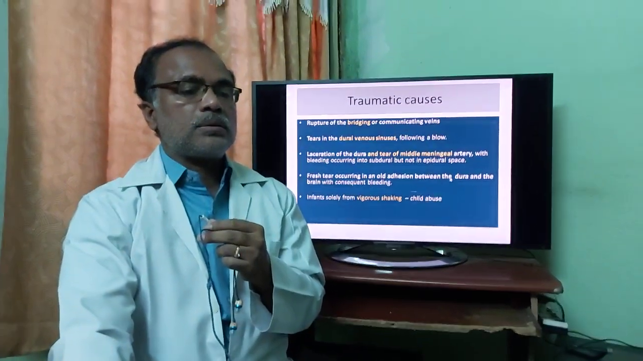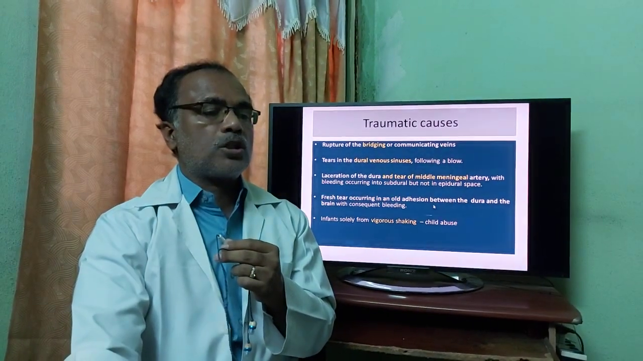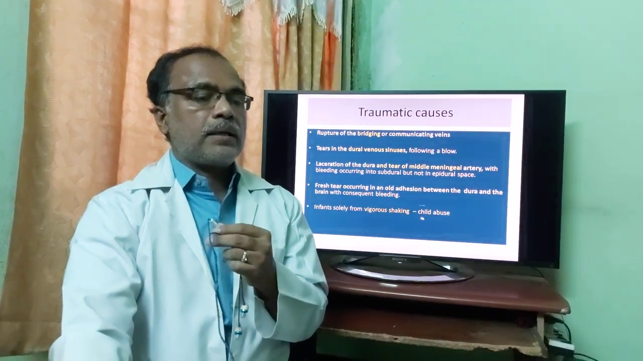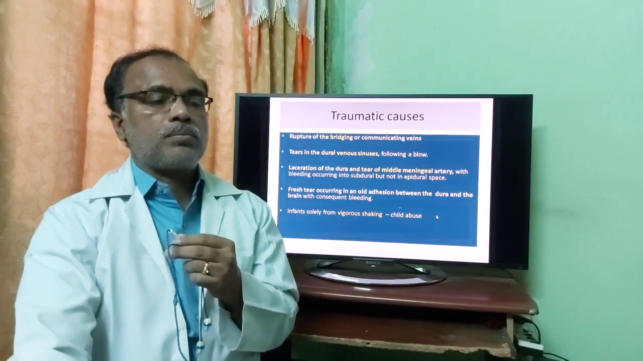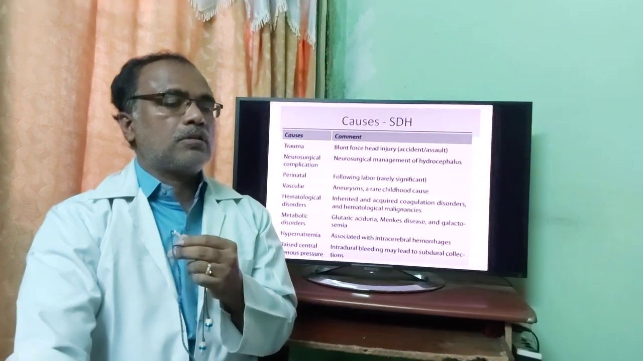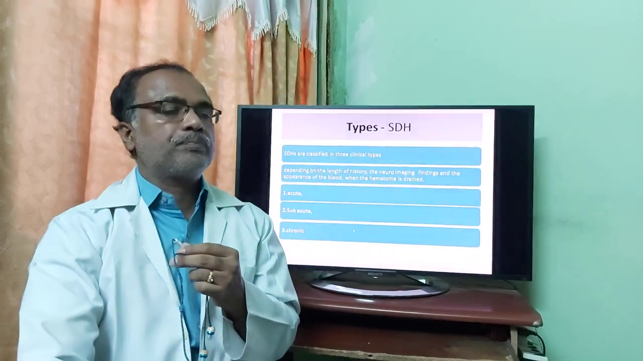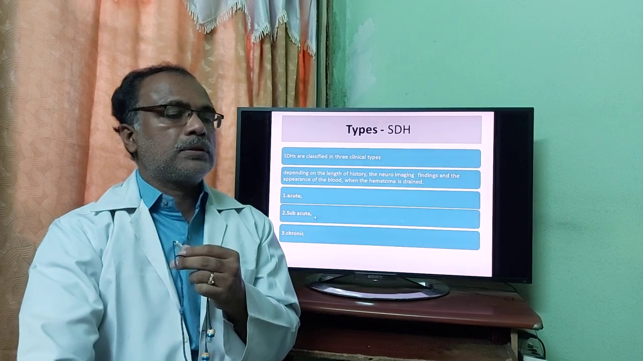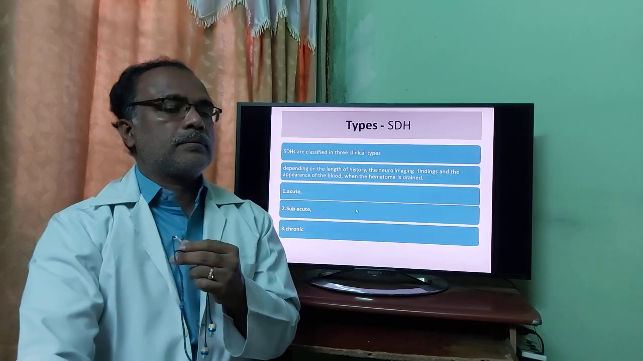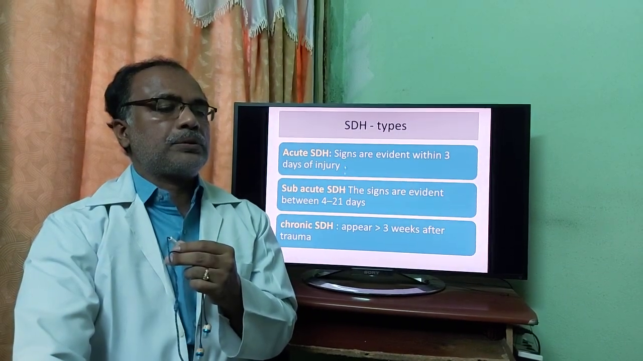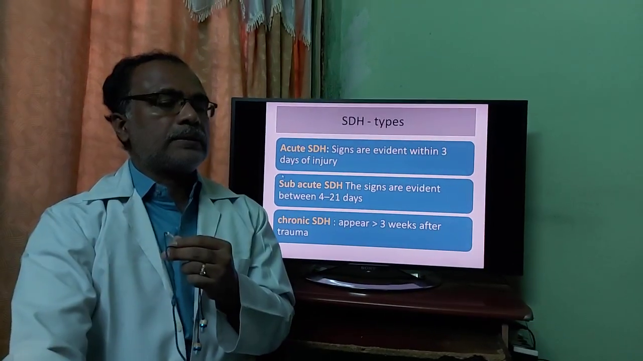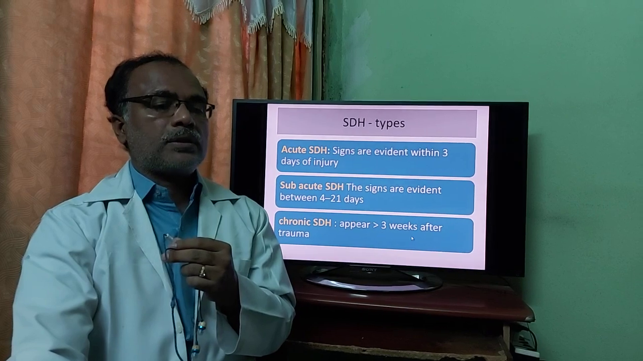Old adhesions between dura may get torn. Vigorous shaking, child abuse, shaken baby syndrome. These are the causes, just to go through it. Types: acute, subacute, and chronic. Basing on the time, within 3 days it is acute, within 21 days it is subacute, after 3 weeks it is chronic.